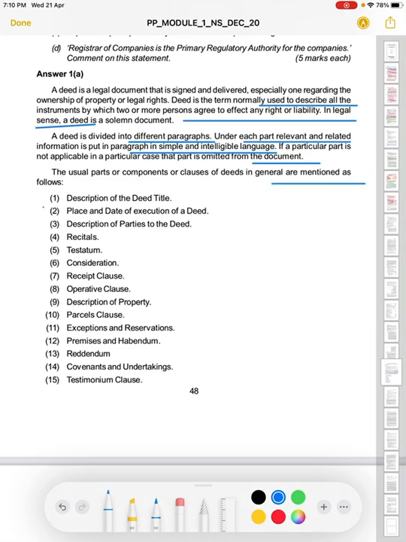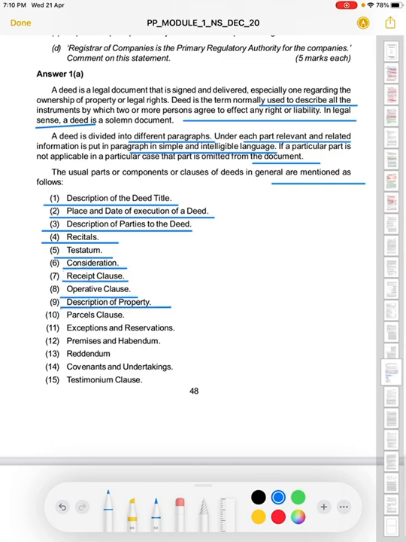Now the usual parts or components or clauses of a deed in general are as follows. First we have the description or title of the deed, then place and date of execution of the deed, description of parties to the deed, recitals, testatum, consideration, receipt clause, operative clause, description of properties, parcel clause, exception and reservations, premises and addendum, covenants and undertaking, testimonium clause.